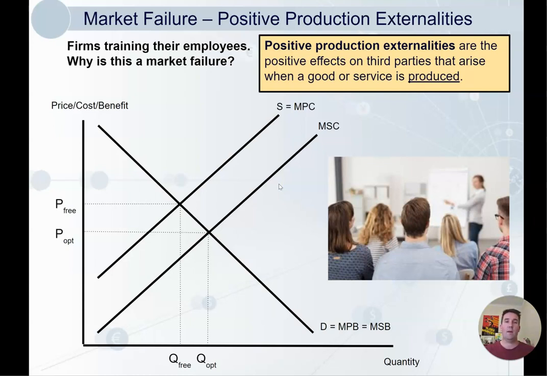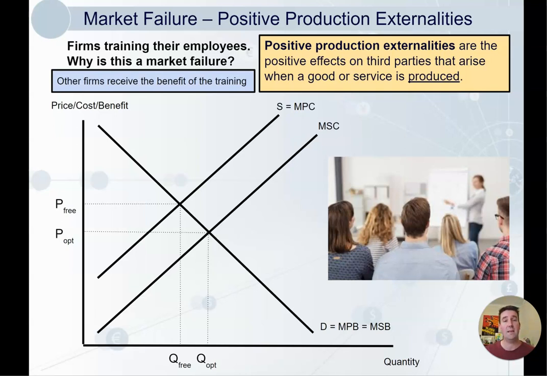Okay, here we also have positive production externalities. Now these are relatively rare, so I'll give you just one example here. Firms training their employees. Why is this a market failure? This is because other firms receive the benefit of the training. When a firm trains its employees to be more productive, that's a good thing. However, they don't get the full benefit because those people will hop jobs, right? They will change jobs and their new employer will get the benefits of the training that you spent on them.